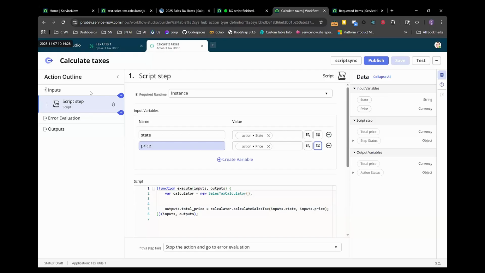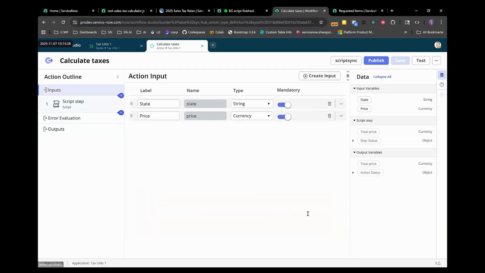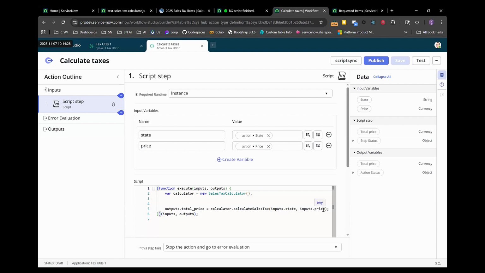Let's go back to the input. So price, that looks good. What's the price? Calculate sales tax. All right, I'm just going to retype it. Maybe there's something I'm missing here. So inputs.price. Right, and we are definitely mapping this. I'm going to try this again. Price, that looks good. Save this.